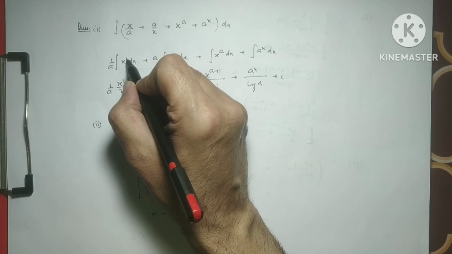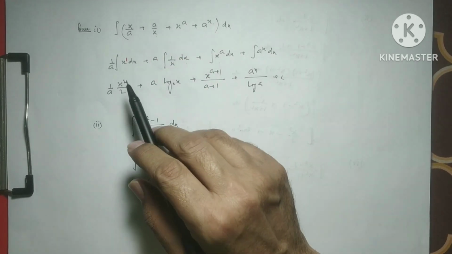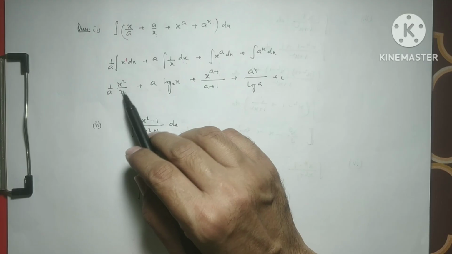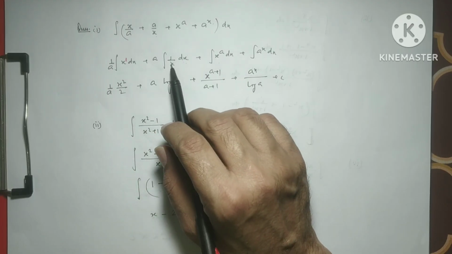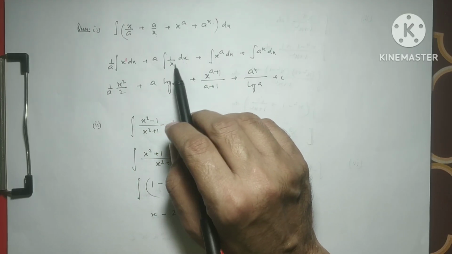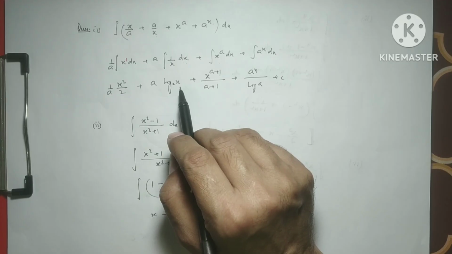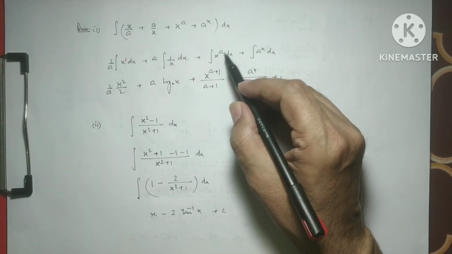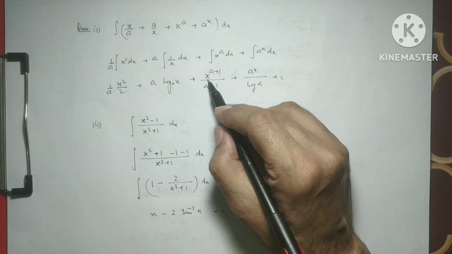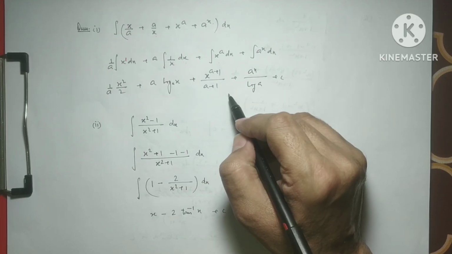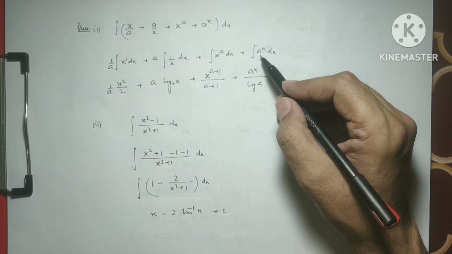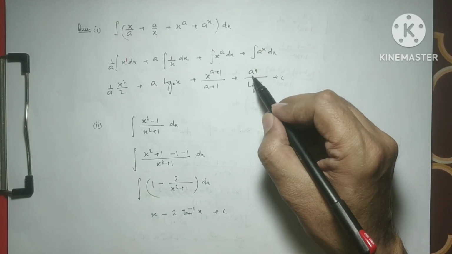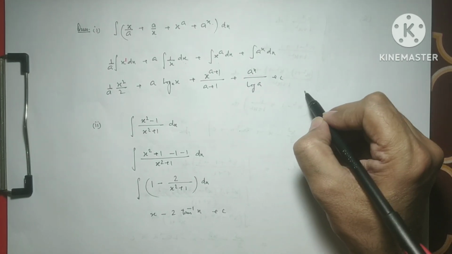So it is power 1, so we use the power formula. It is x square by 2, plus the formula for 1 over x. The integration of 1 over x is log x, and x to the power a is the power formula, so we get x to the power a plus 1 over a plus 1. And for a to the power x, we have the formula a to the power x over log a. So this is the answer.